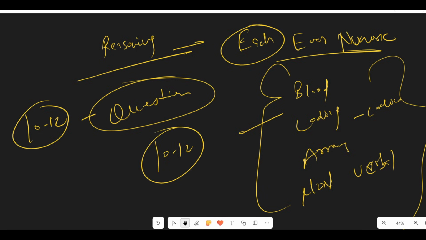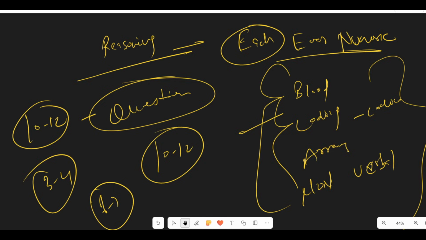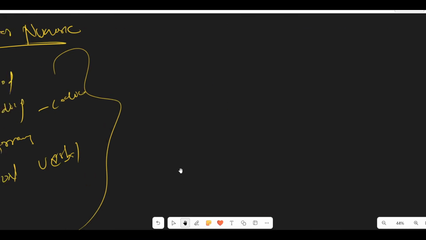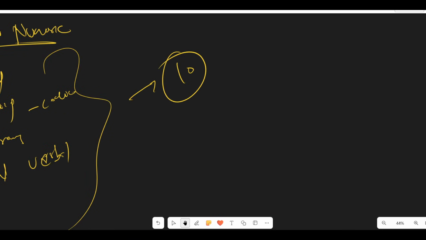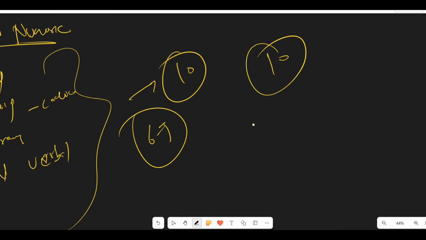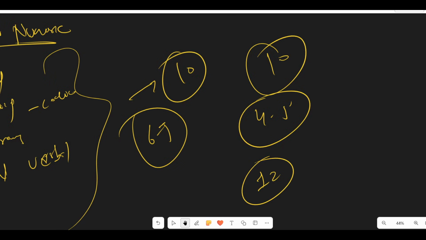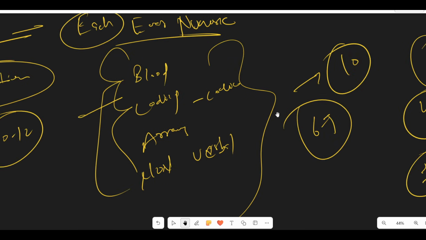Because apart from these topics, you will get questions from other topics too, but you can easily do 3 to 4 questions from other topics, even 6 to 7 from these topics. In reasoning, from these four topics you will get around 10 questions, and from all other topics you will get 10 questions. If you score 6 to 7 marks from these four topics and even 4 to 5 marks from the other topics, it would be good, as you will be performing at least 12 questions. So please try to focus on these four topics.